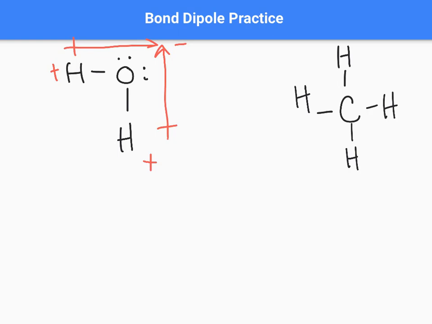So with this one, we look at the electronegativities, hydrogen being 2.1, carbon being 2.5. Now, admittedly, that's not a huge difference. It's only a difference of 0.4, which means this is technically a non-polar covalent bond, but there still is some polarity, right? The carbon is still going to pull the electrons in a little. So what we would still do is draw them towards carbon. Carbon being more electronegative, we draw our dipoles in towards carbon.